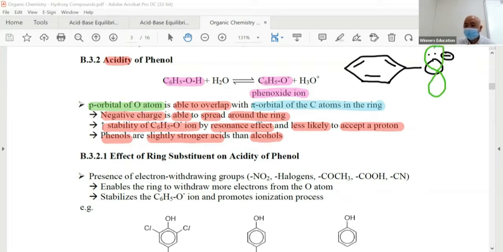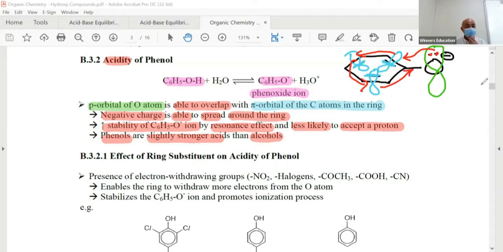There are unhybridized 2p orbitals, dumbbell shape. The pi bonds, there are 3 of them. Therefore, it uses the unhybridized p orbital, dumbbell shape also. And the electron, which is this lone pair, can you see, can delocalize from carbon to carbon.